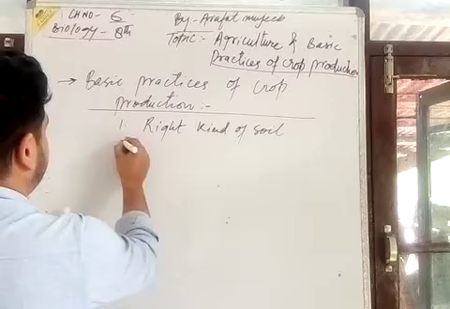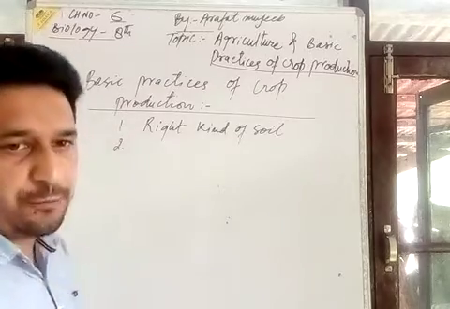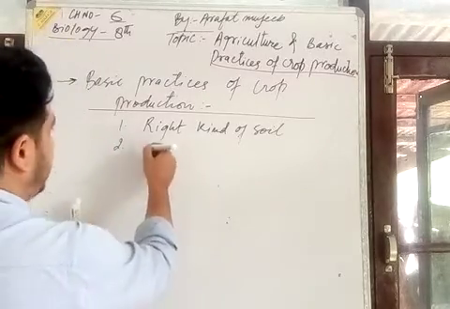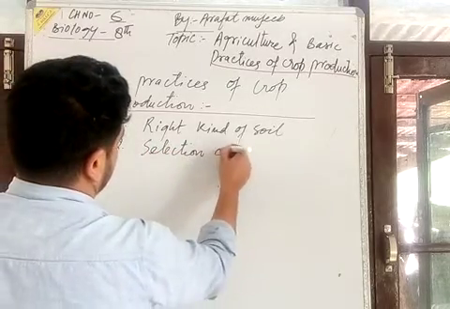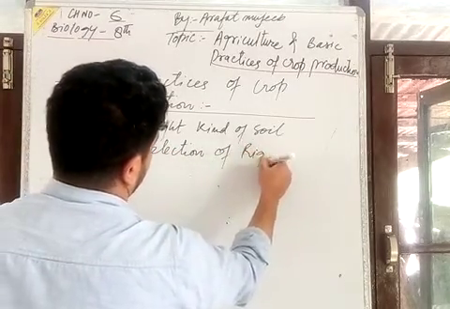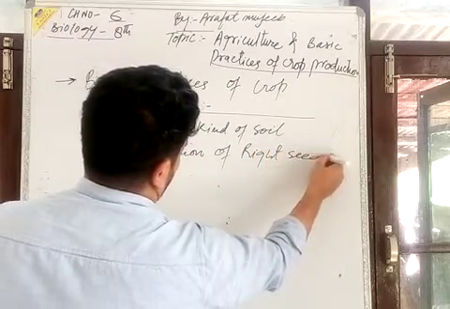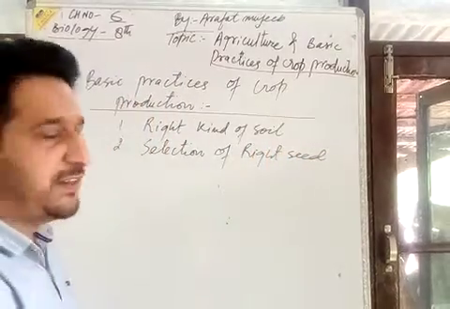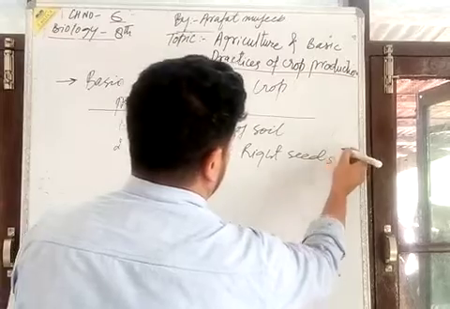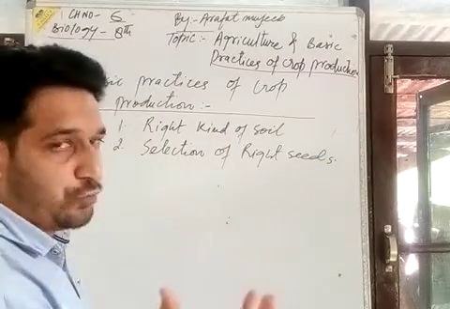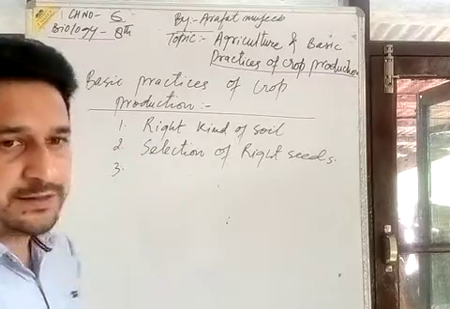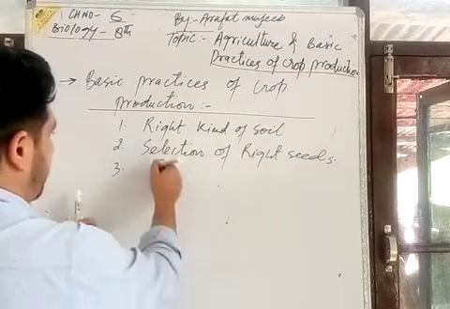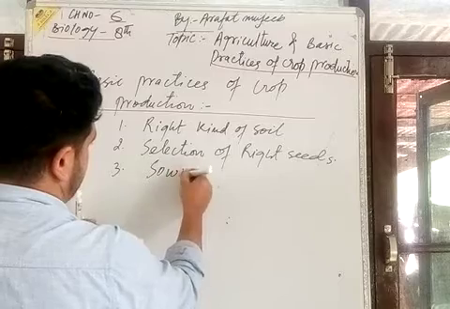Second is selection of the right seed. आपको सही जो बीज है उसको चुनना है. Third one is sowing, which is another practice.